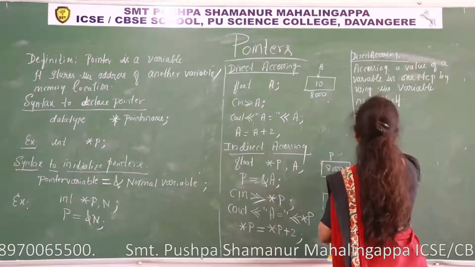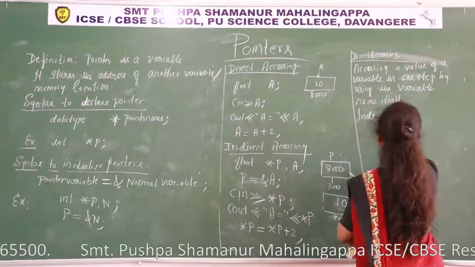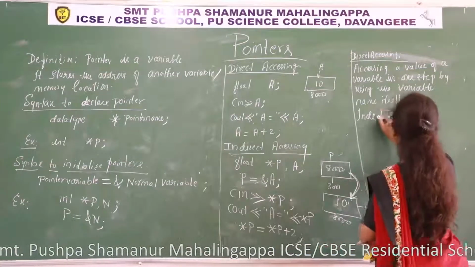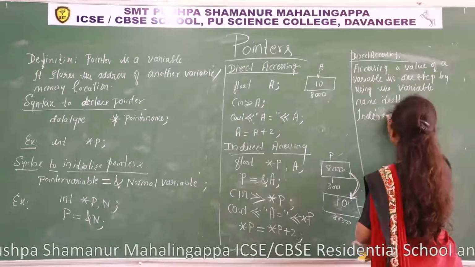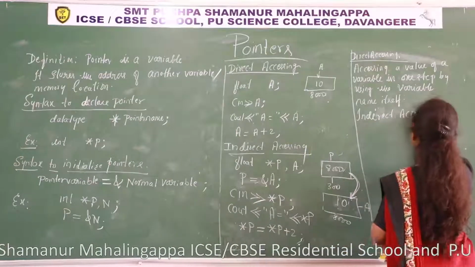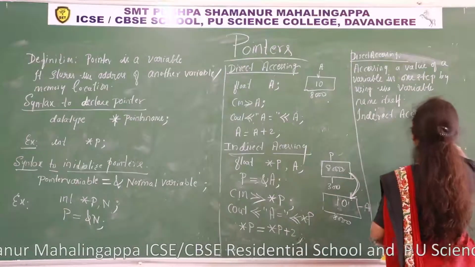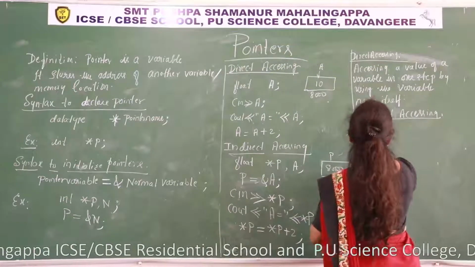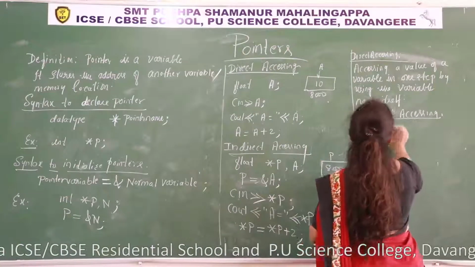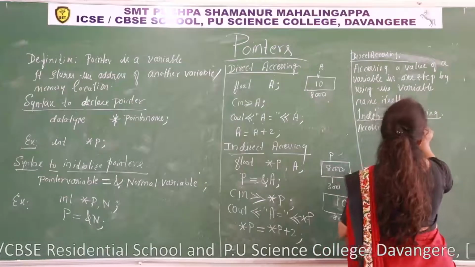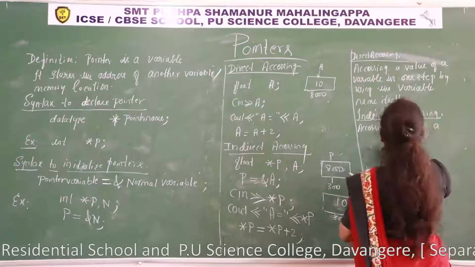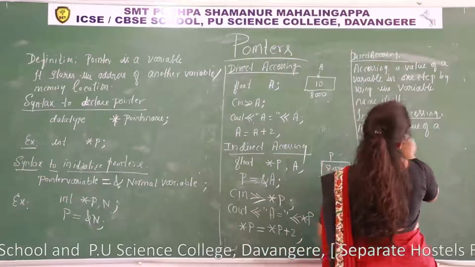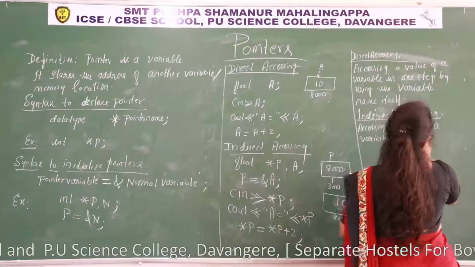Indirect accessing. Accessing a value of a variable in two steps.